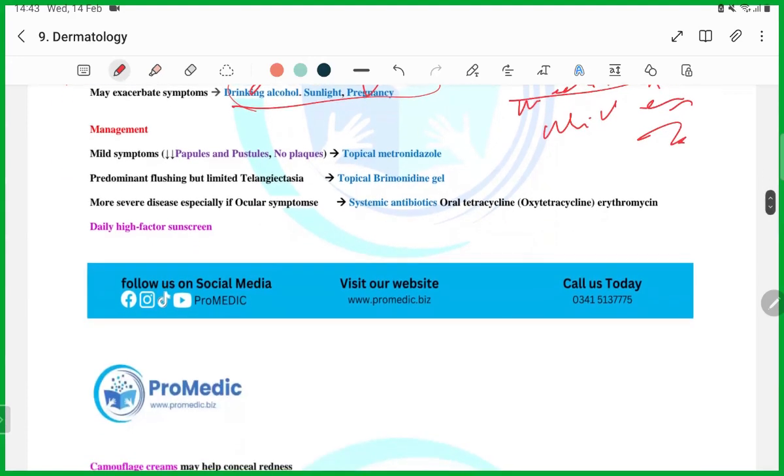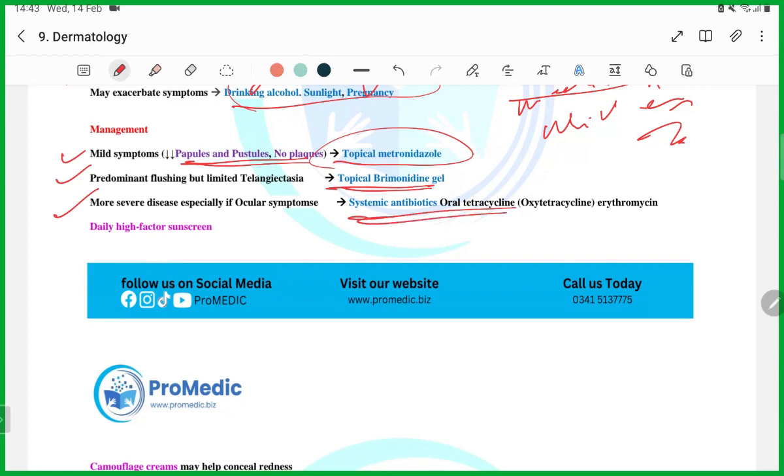Treatment: for mild symptoms, only topical metronidazole. These are the mild symptoms. For predominantly flushing, topical brimonidine, guys. Then, if it is severe disease, you have to start the patient on oral tetracycline. This is how you're going to get the question.